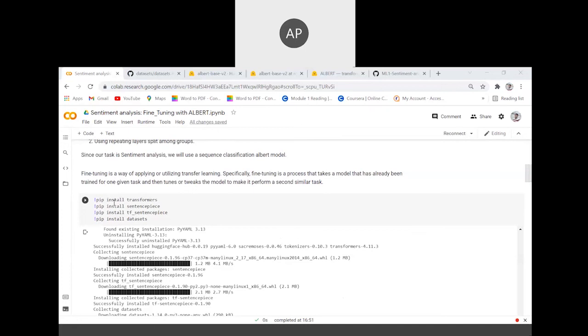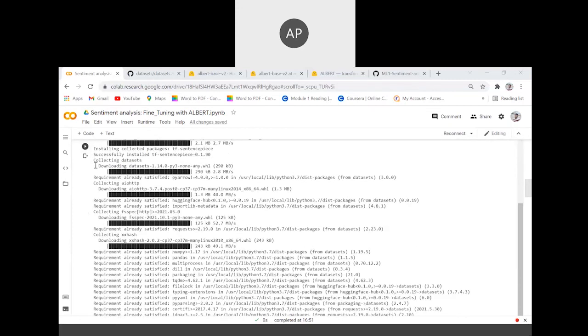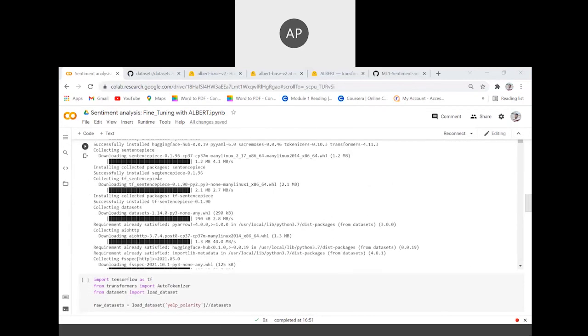First, I pip install the transformers library. As Mihir talked about, you can write a single line of code and import the whole transformer architecture using Python. Then pip install sentencepiece. Though we do not use sentencepiece explicitly in this code, it is a very nice tokenizer. I'll talk about tokenizers later. Then pip install datasets. Datasets is used to import whatever dataset you want in your code. This code has already been run.